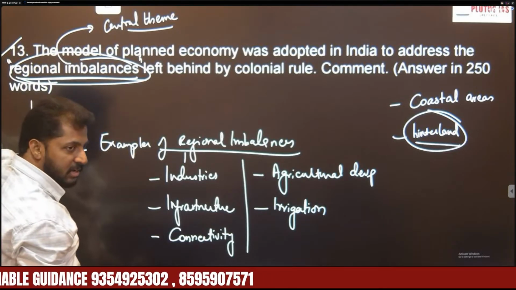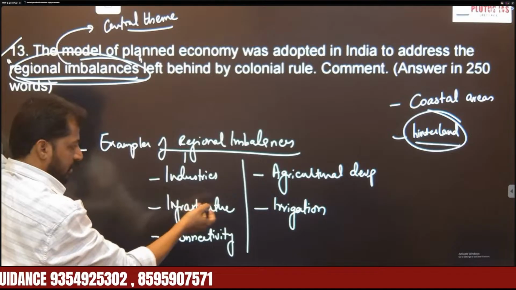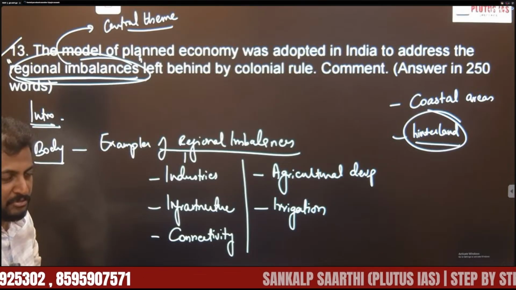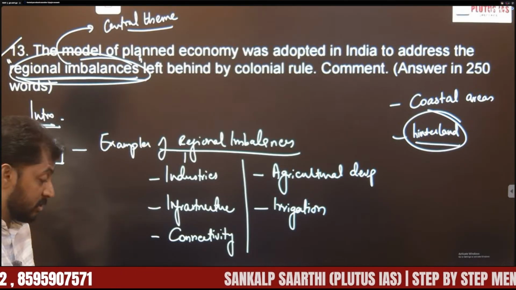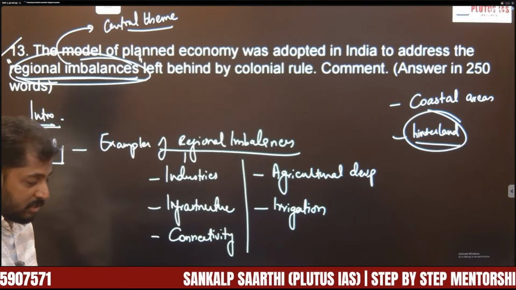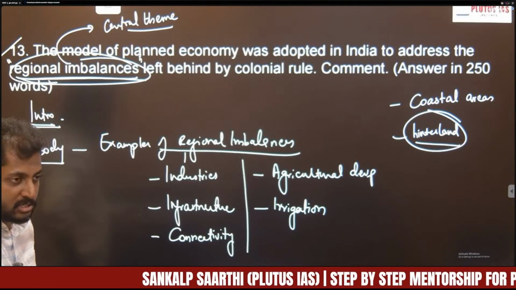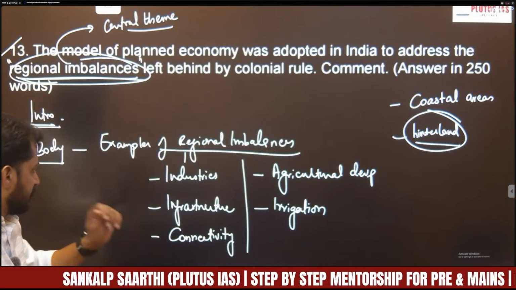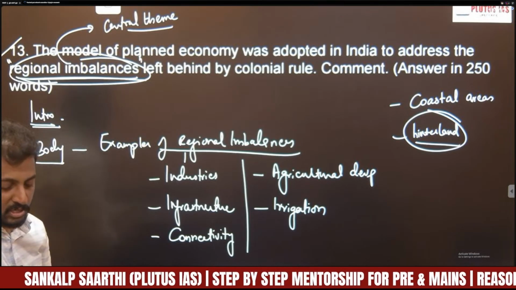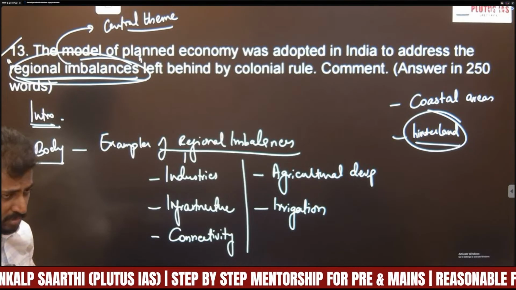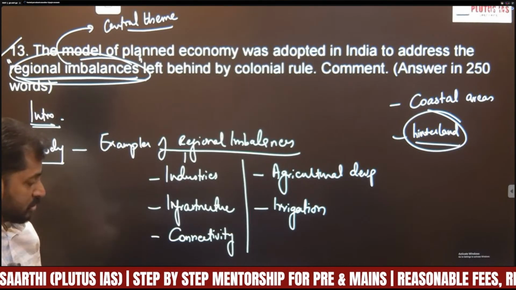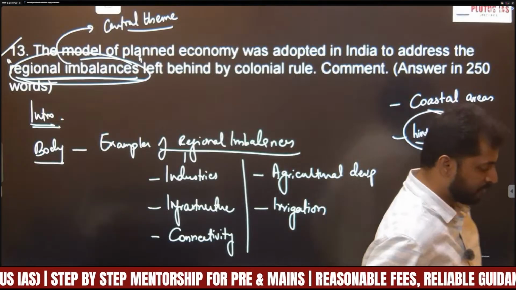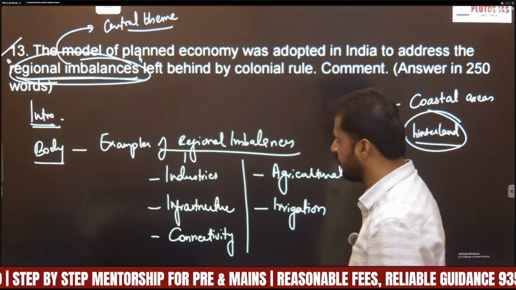Okay, so industries which are predominantly concentrated in coastal urban centers. Infrastructure, that is the railway network, was predominantly developed in these centers, especially for the benefit of colonial rulers, like carrying the trade, that is export of goods, carrying the raw materials, and transporting men and material during times of wars. As well as connectivity. Agriculture development was also mainly concentrated in those areas which favored the British, especially Punjab, Western UP. Similarly the irrigation. So the concentration of these developments in only a few centers created regional imbalances.